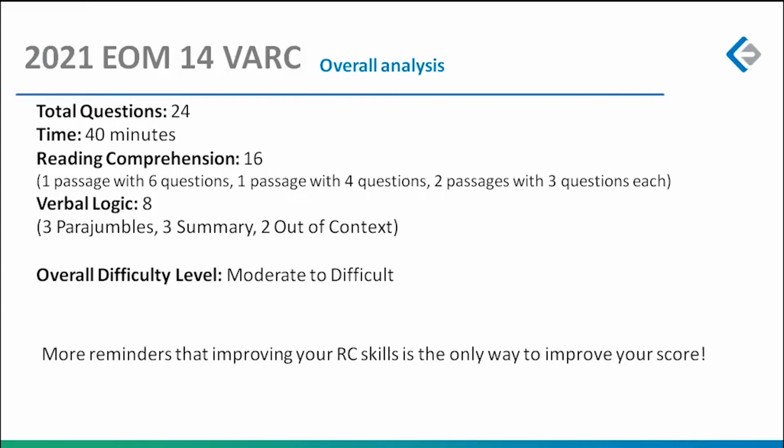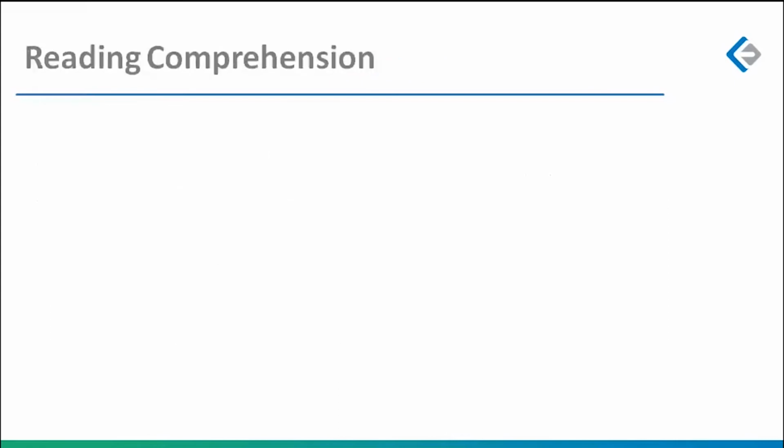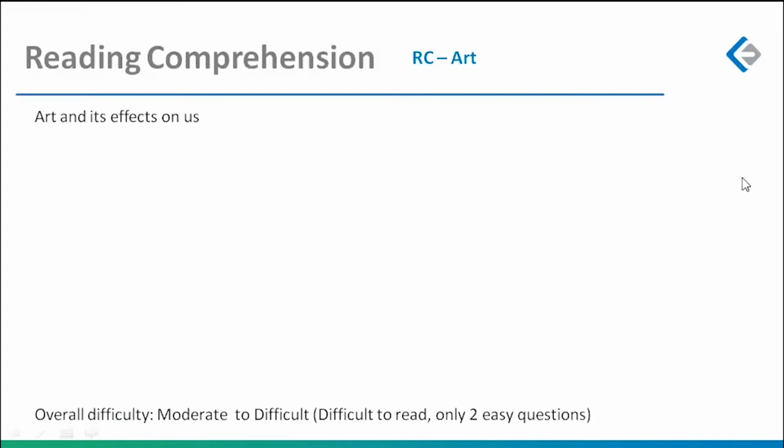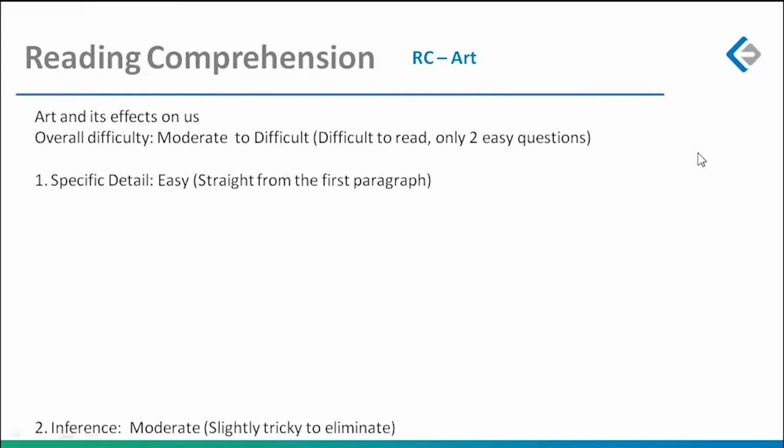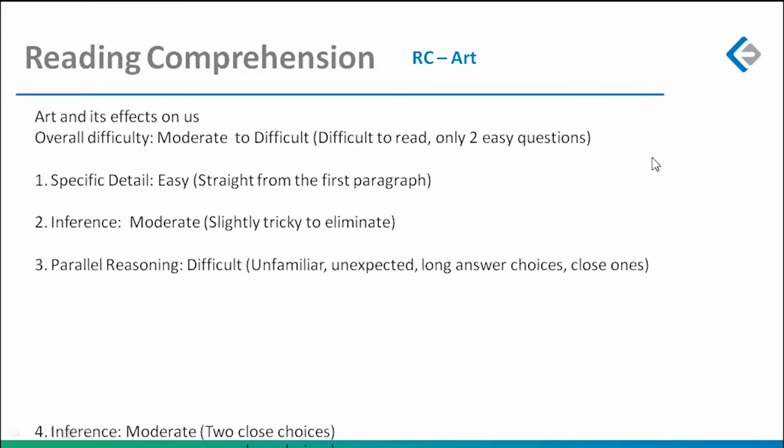If you are trying to look for shortcuts in the VARC section, if you are thinking that you can score in the other areas if you are not so good with reading comprehension, I think that is too much of a gamble if you are targeting more than a 98th percentile in the VARC section.